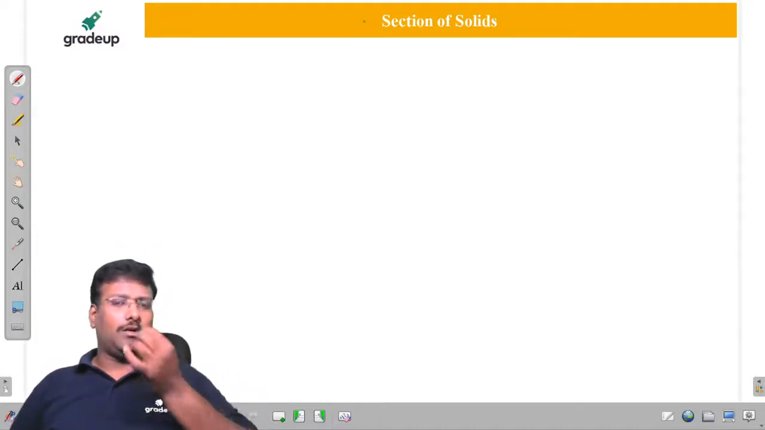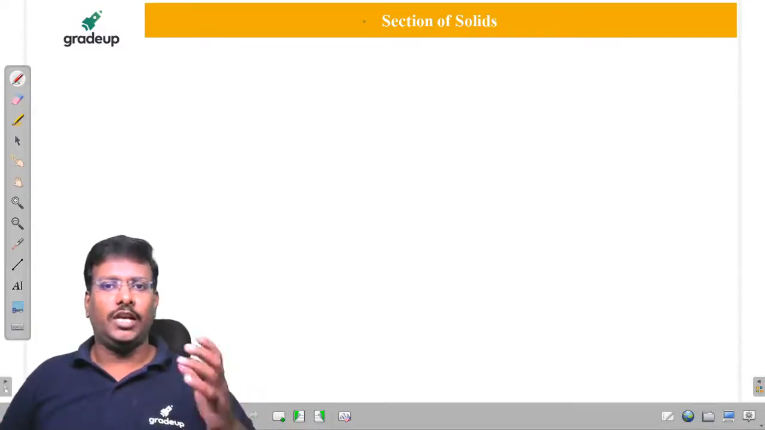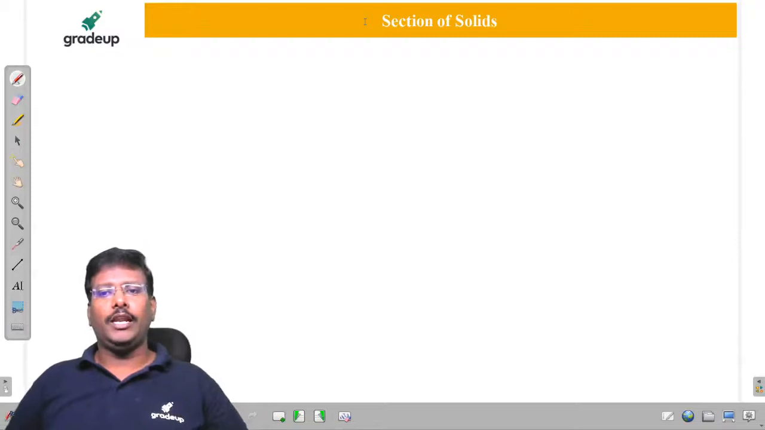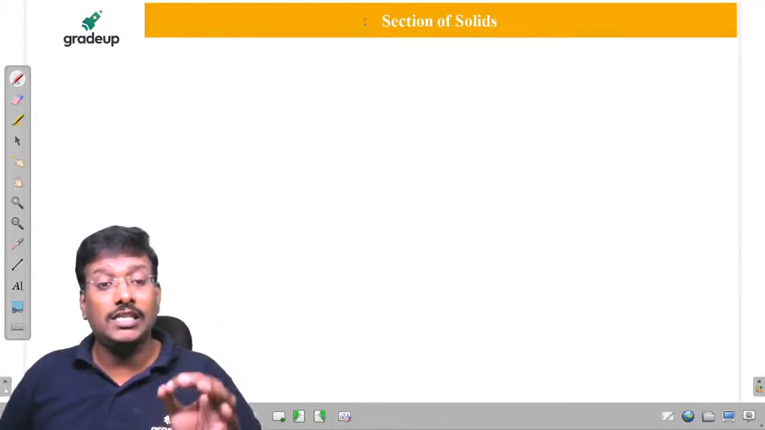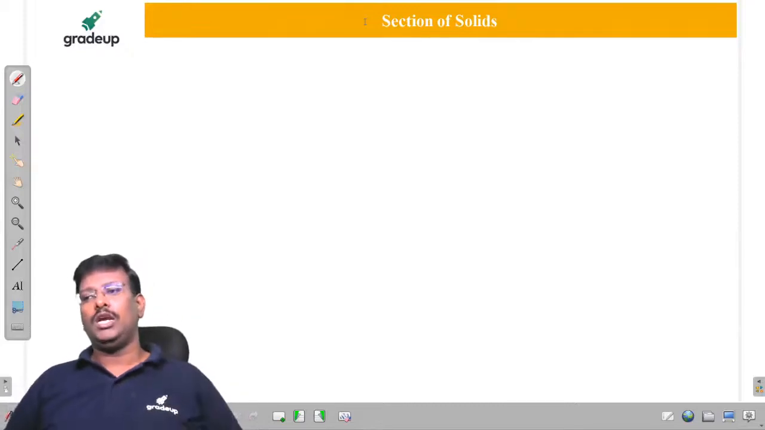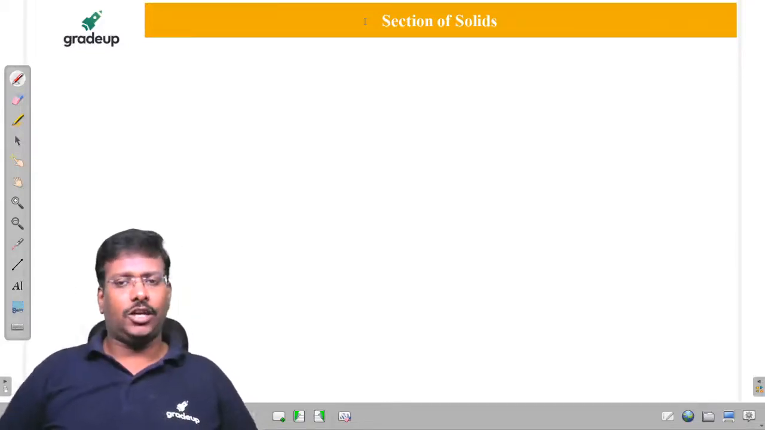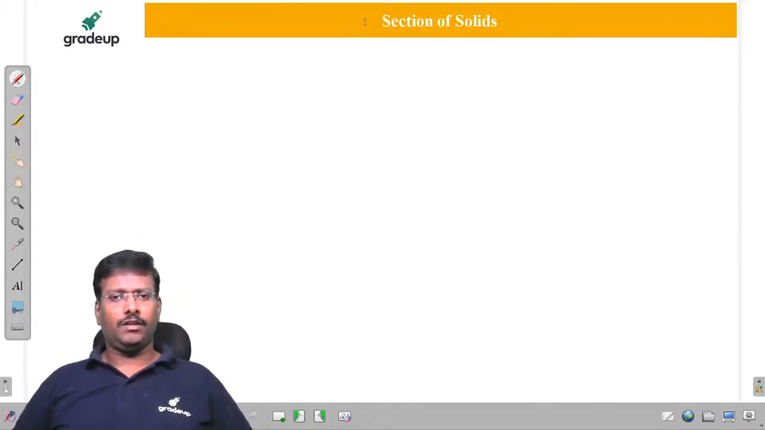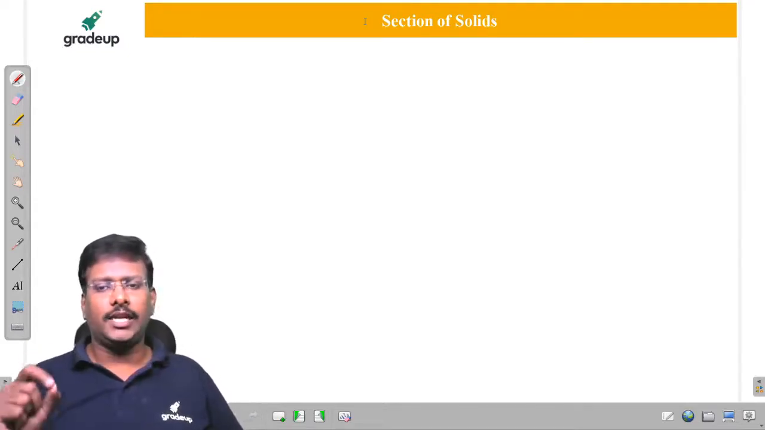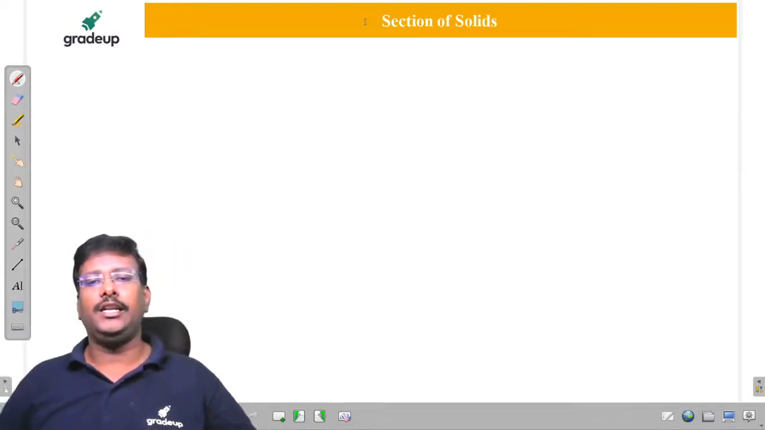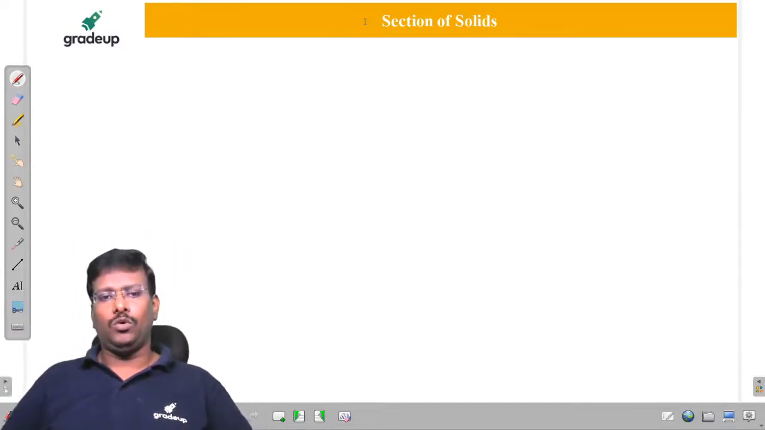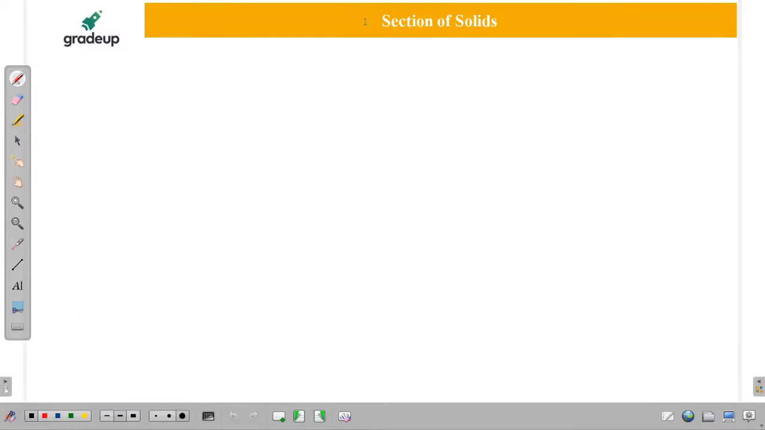Now let us consider what is meant by a section of solid. Can anyone tell? Can anybody give what the section of solid is and what is its importance? Why are we going to study section of solid? Try to give the answer. Once you are aware of that, then it is easy for me to go ahead with the topic, because the problems will be simple.